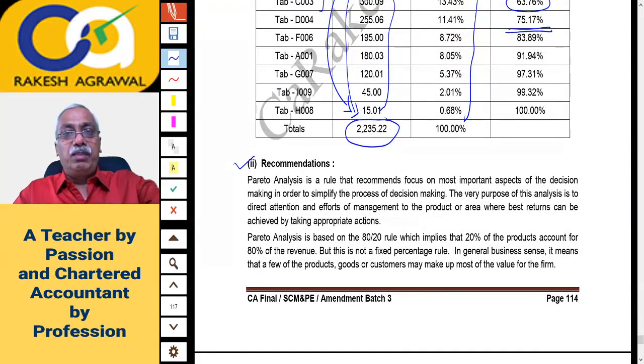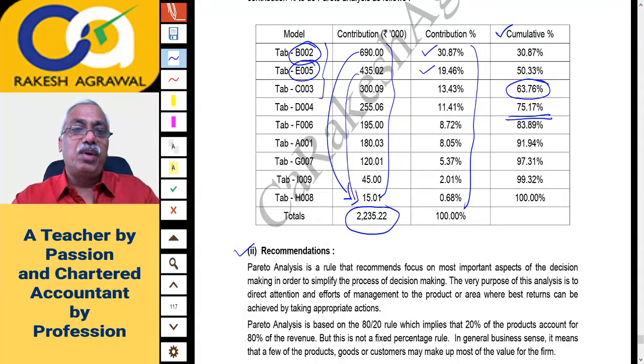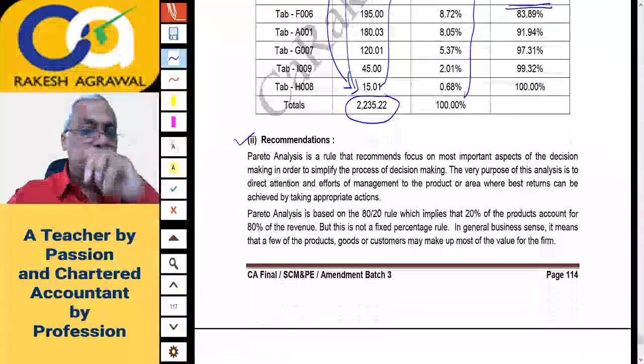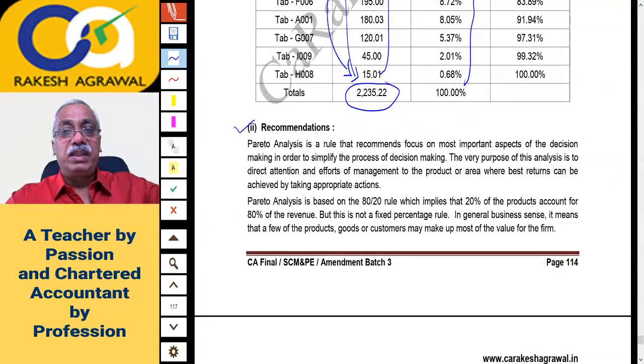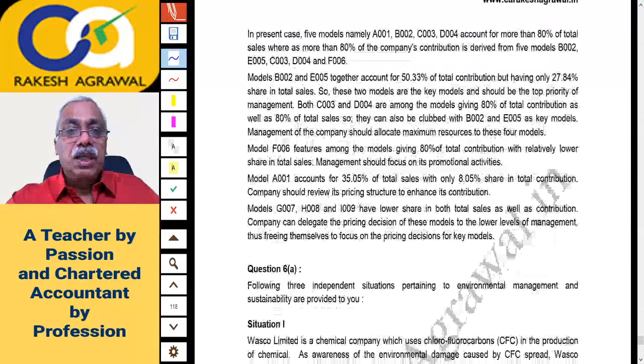So looking at the report of sales and contribution, if your objective is to maximize sales revenue, then you have to refer to the first Pareto analysis. If your objective is to maximize contribution, that is profit, then you have to refer to the second Pareto analysis, right? So depending upon your angle, maximization of revenue or maximization of profit, you decide to which product you should pay more attention. So this is the recommendation given.